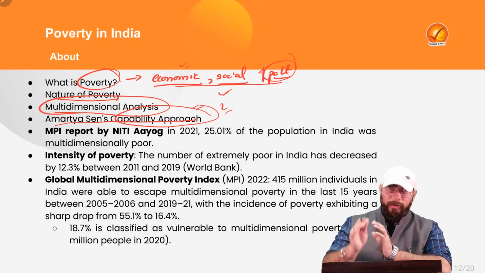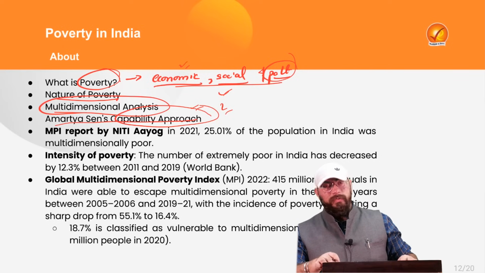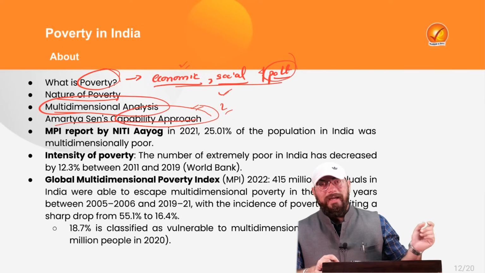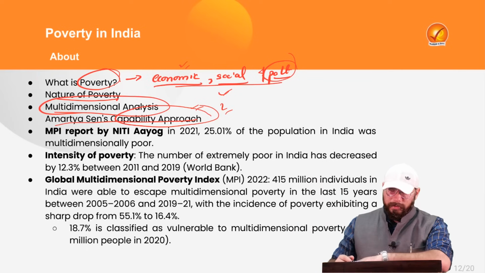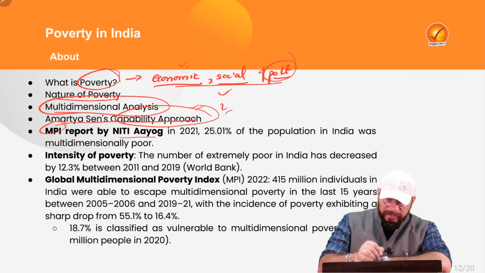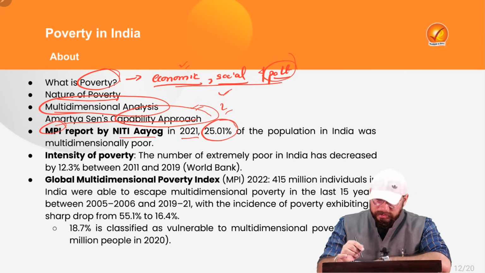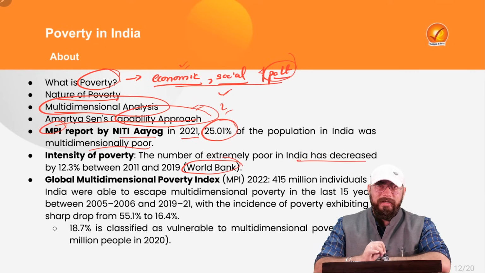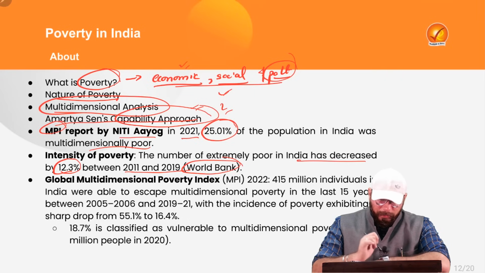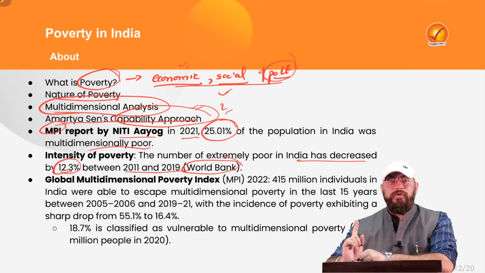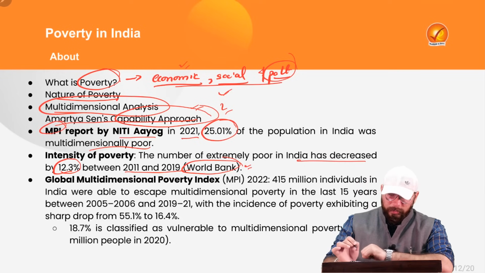Now let us see some statistics. I hope meaning of poverty and the nature of poverty is very, very clear to all of you. It is not unidimensional, that is just economic. It is multidimensional phenomena, right? Now, according to Multidimensional Poverty Index, a report by Niti Aayog, in 2021, it says close to 25% of India's population is multidimensionally poor. Now, there is something which World Bank also says. World Bank says that the number of extremely poor people in India has decreased by 12.3% between 2011 and 2019. In these 8 to 9 years, 12.3% has been the decline in the number of extremely poor people in our country. That is what World Bank says.